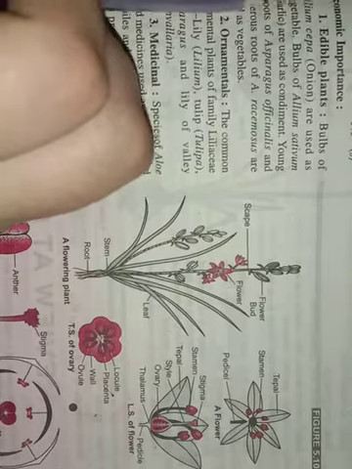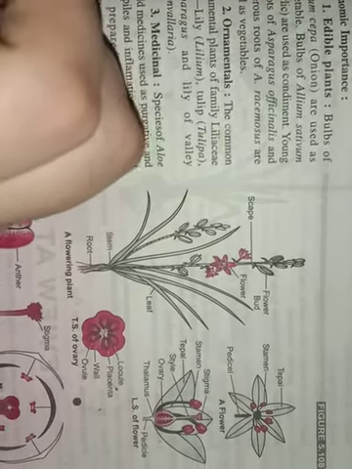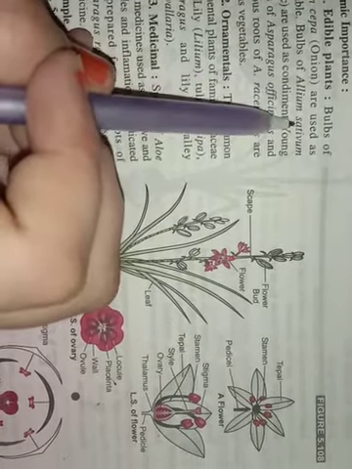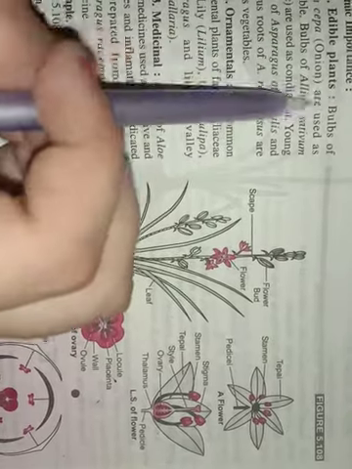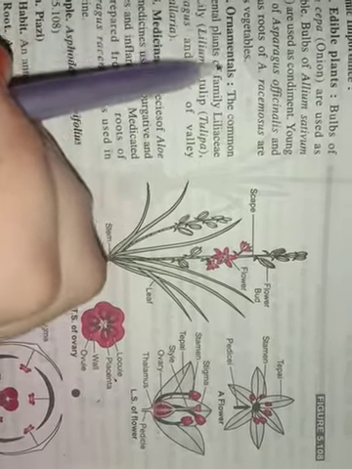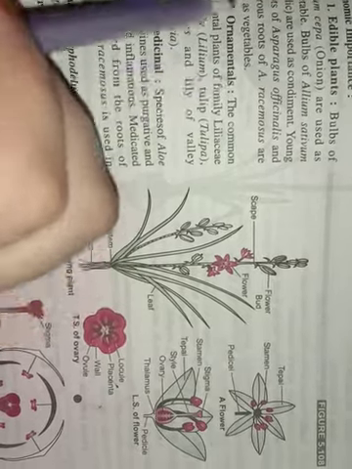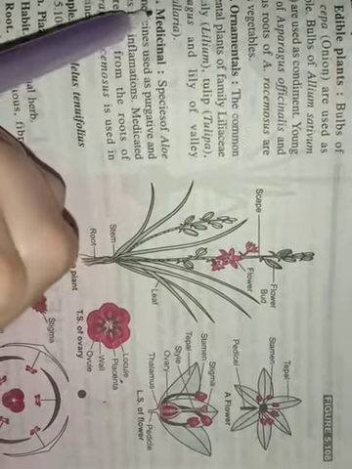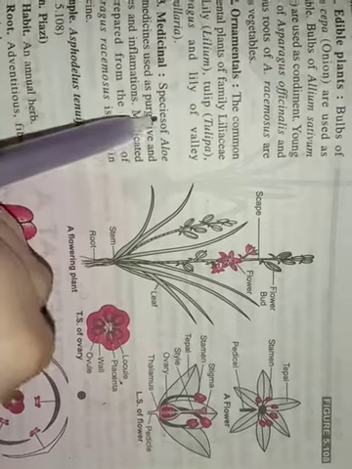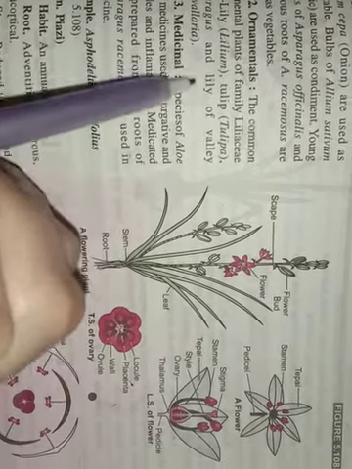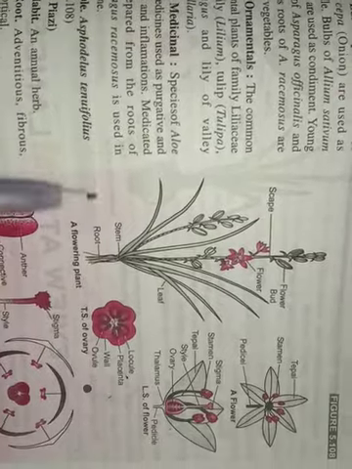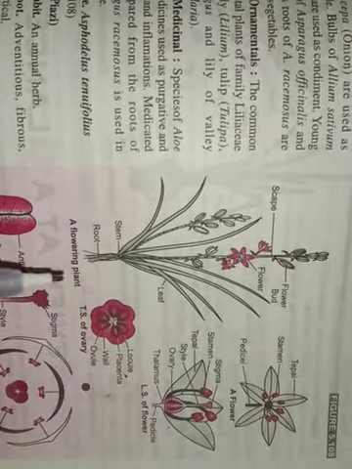Scientific name of garlic is Allium sativum. All of these are used as edible plants. Ornamental value means these are used for decoration, like lily plant. These have medicinal value. Species of aloe, means aloe vera plants, are used as medicine. All of these main points you have to remember.